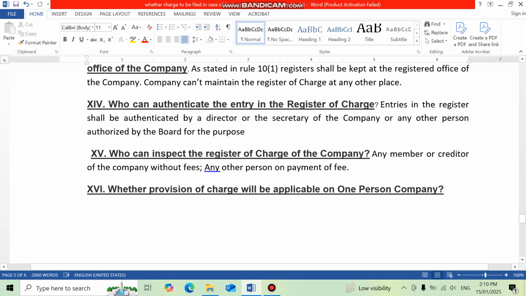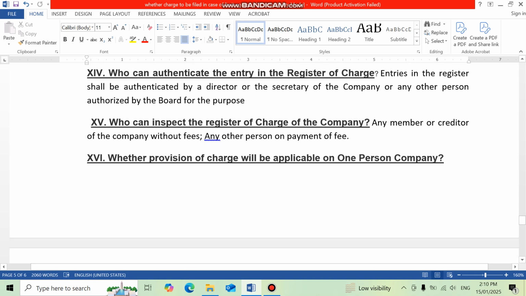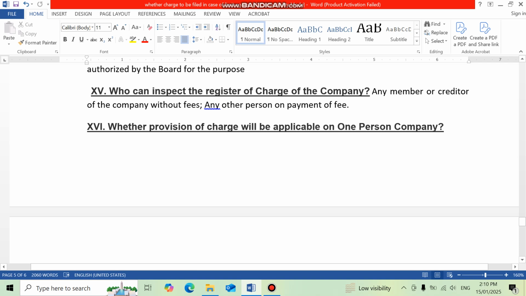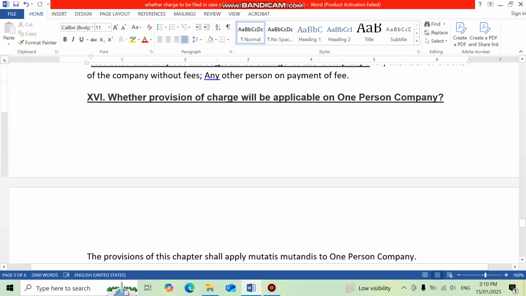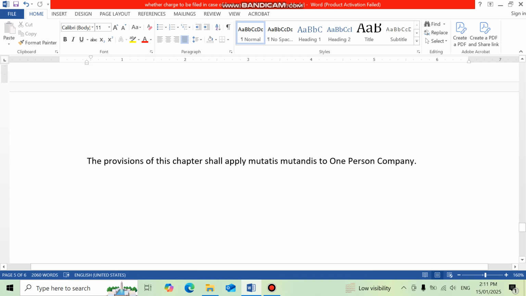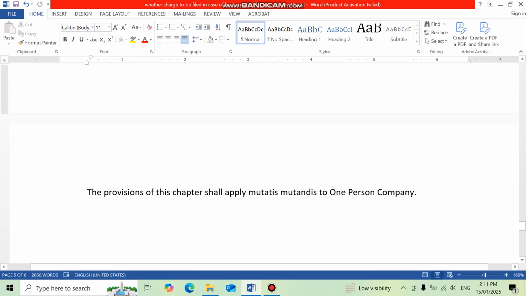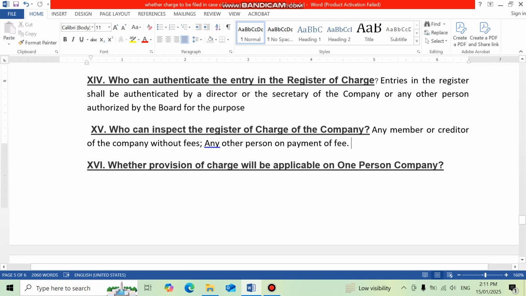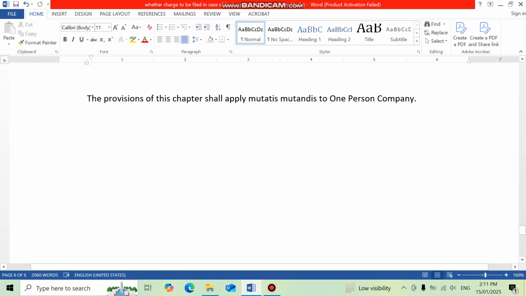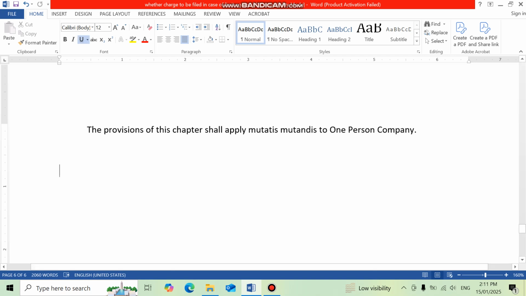And who can inspect the register of charges? Any member or creditor of the company without fees. Any other person, on payment of fees, can inspect the register of charges of the company. Now one more question in recent times has come up, whether provision of charge will be applicable to one person company. The provisions of this chapter shall apply mutatis mutandis to one person company also. All the provisions of filing of charges will apply to one person company also.